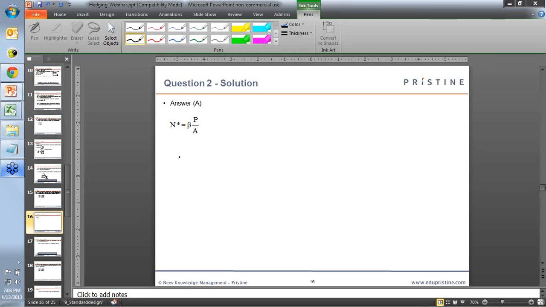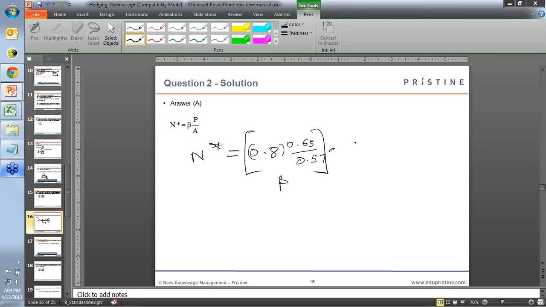Okay. So what we want to find out is n star. That will be given by the value of beta. Beta we'll calculate by using the formula discussed previously, that is the correlation between the spot and future, which is 0.8, into the standard deviation of the spot prices, that is 0.65, divided by the standard deviation of future prices, that is 0.57. So this will give us the beta,